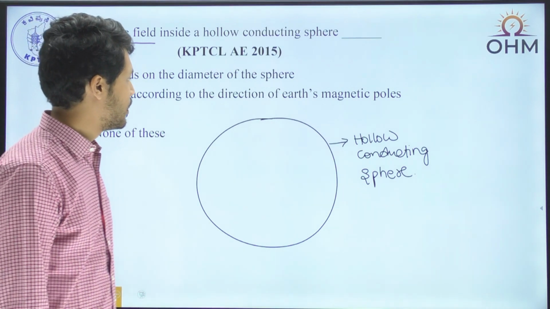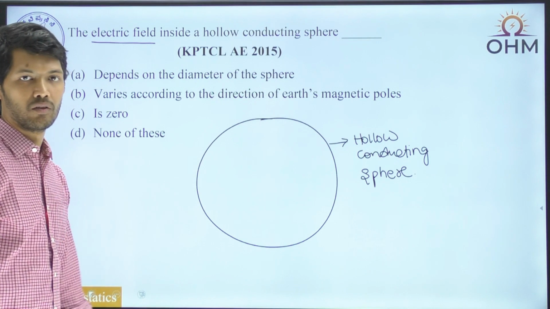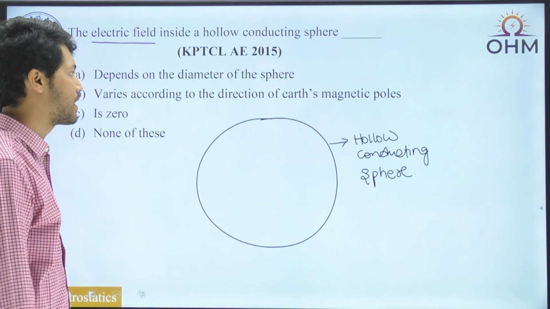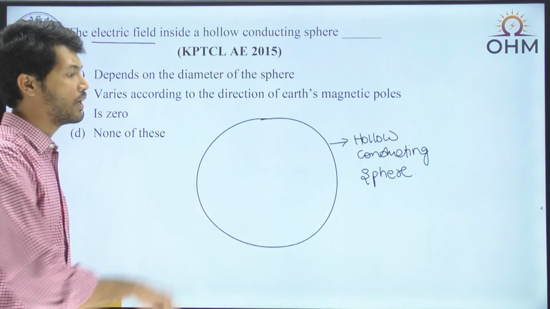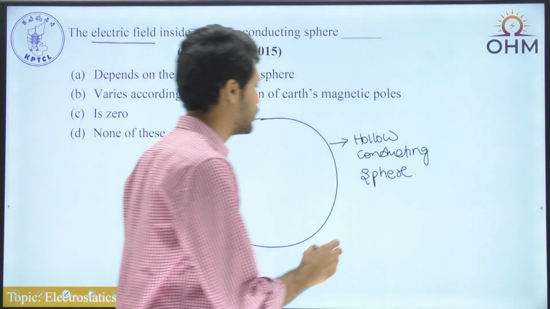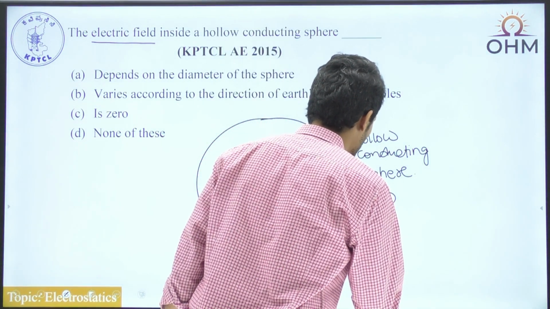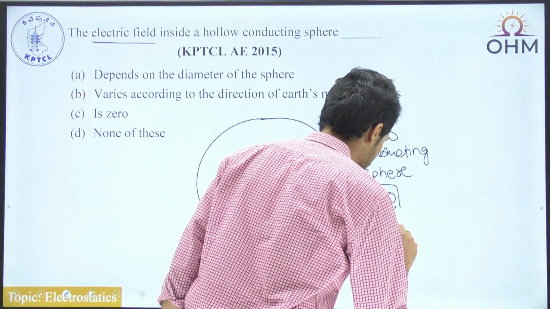Okay. Now inside hollow conducting sphere, first option, it depends on the diameter of the sphere. Second option, varies according to the direction of Earth's magnetic poles. Then 0. None of this. Inside hollow conducting sphere, electric field is always equal to 0. Okay. So electric field is always equal to 0. Where? Inside. This is inside.